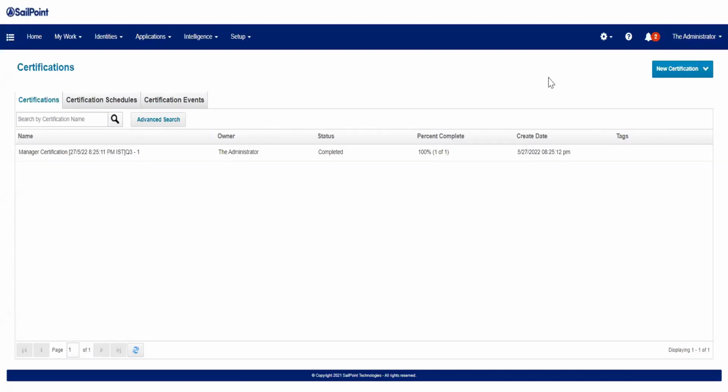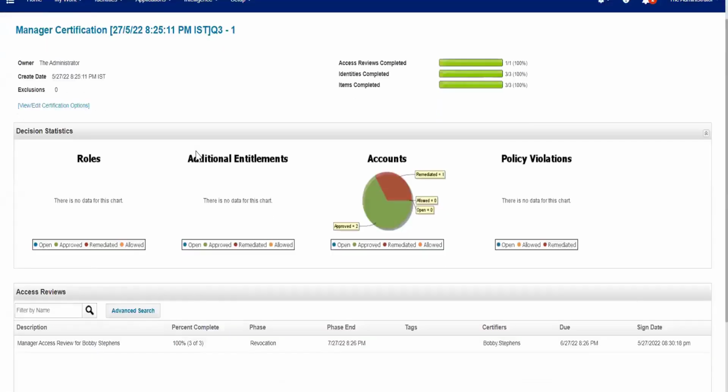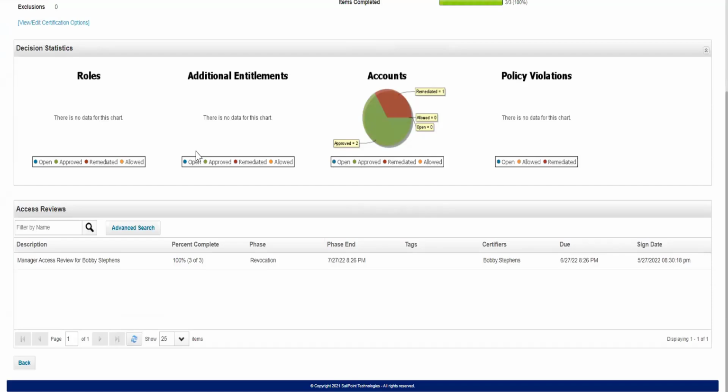Now will the end date get changed, like as soon as he reviews, will the end date be reached when he completes the review? No, it will not change. Basically, the end period is a whole time period which is provided to Bobby Steven. In this period, Bobby Steven can take decisions. Since Bobby Steven already completed all the decisions, we can simply go ahead with the decision that Bobby Steven has confirmed.